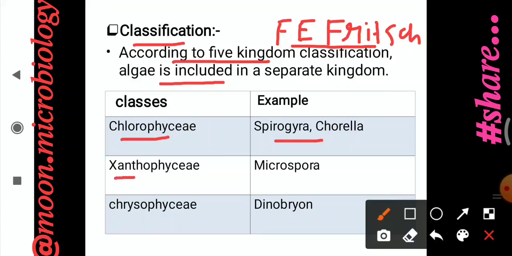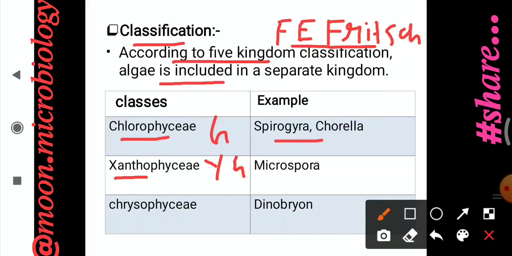Second is Xanthophyceae, the yellow-green algae, whereas Chlorophyceae are green algae. The example is Microspora. Here they contain the pigments chlorophyll A and E, and beta carotenoid pigment. The reserve food material is oil.